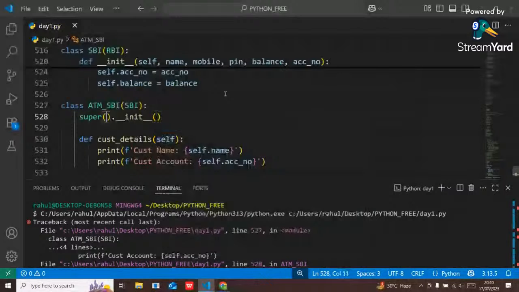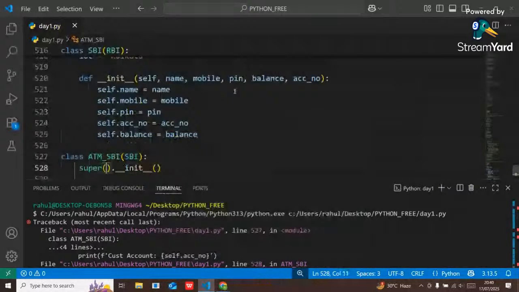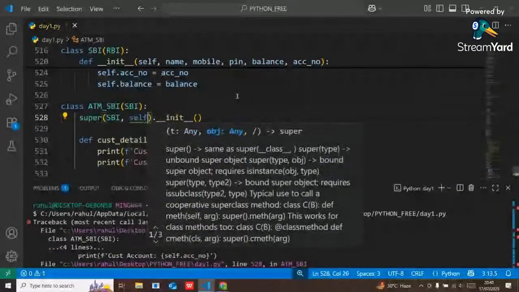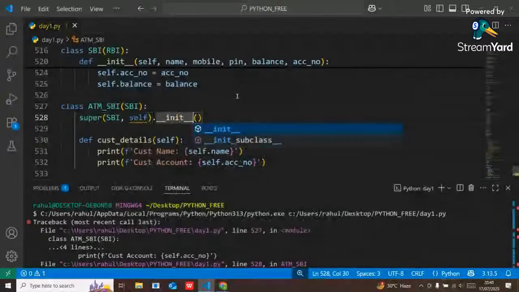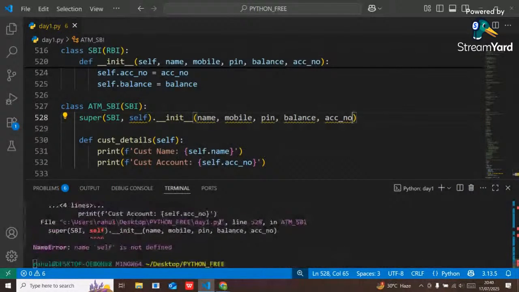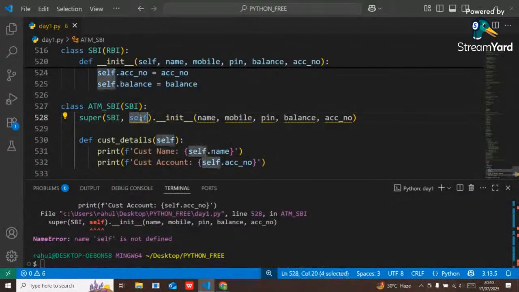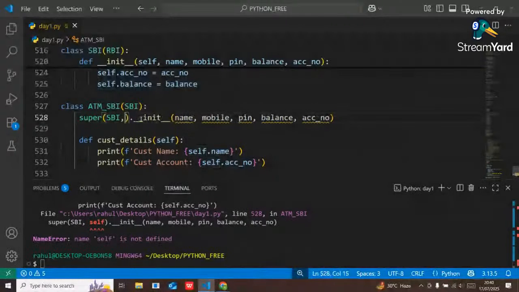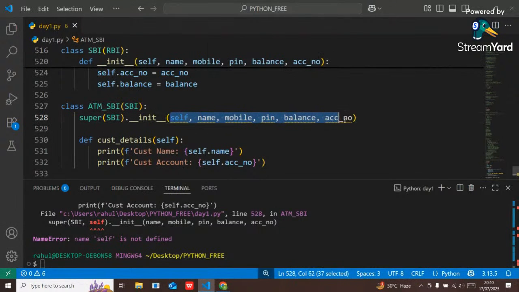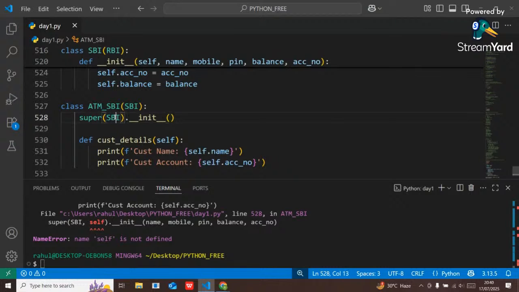Okay, guys, just give me a second. SBI. Let me check. Oh, it gives error. I think some syntax errors are there. Class hierarchy. Let me remove it from here and call it.